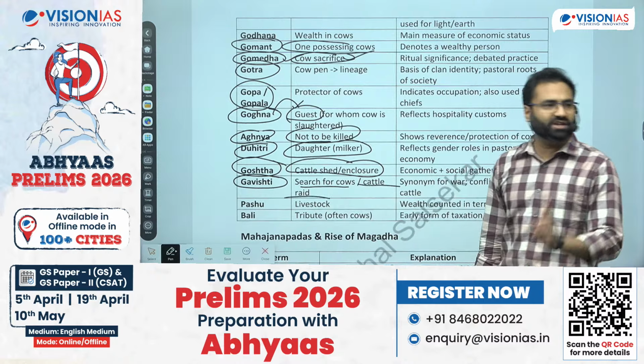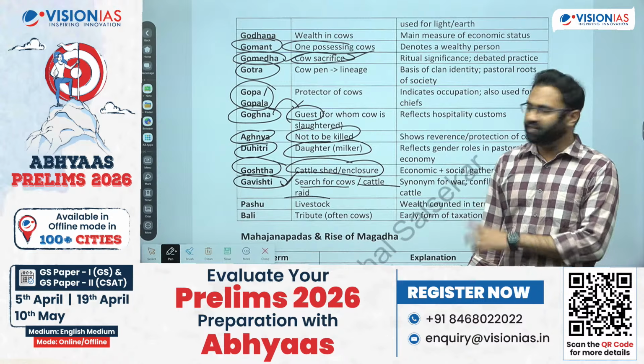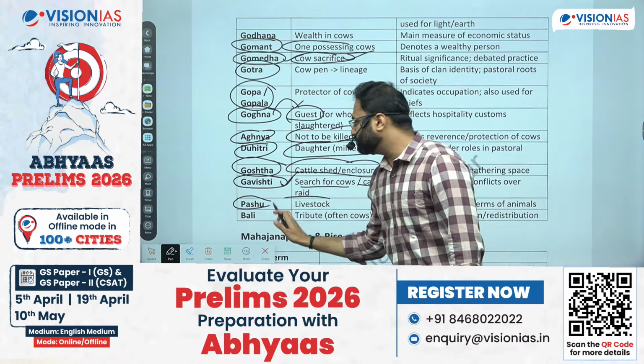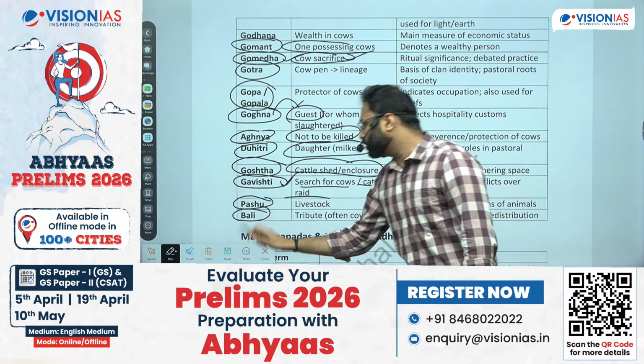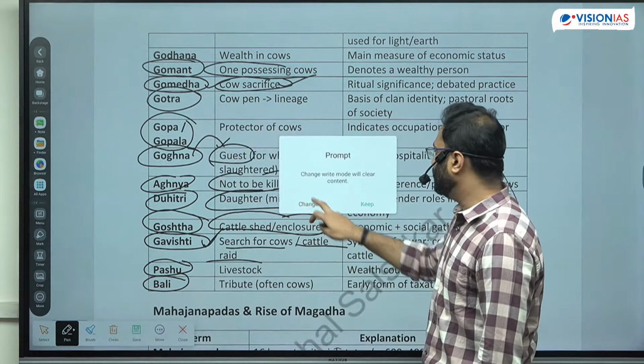So during the early Vedic time period, this is the mean war. So wars के लिए you were utilizing the term Gavishti. Pashu, we know that there is livestock, and Bali. Bali is basically the voluntary tribute that we have already seen.